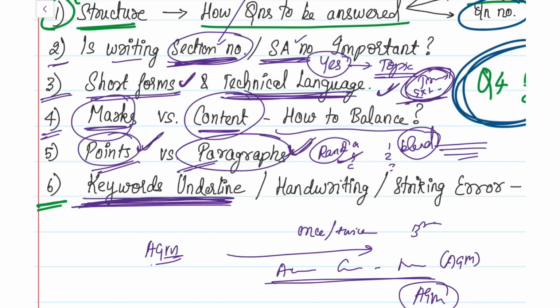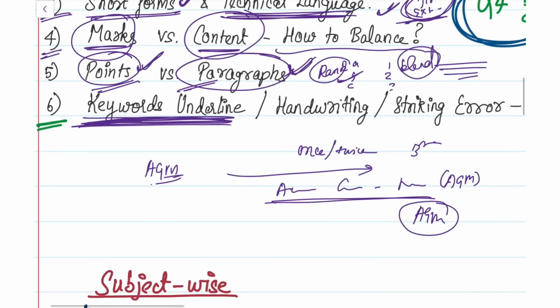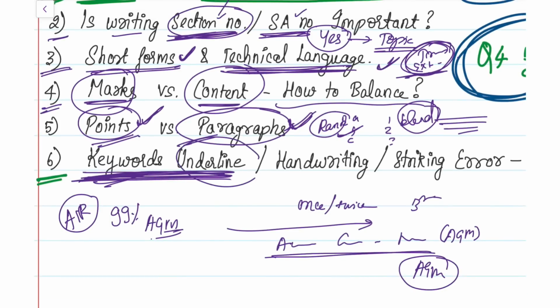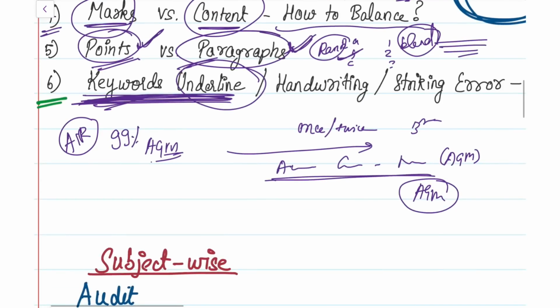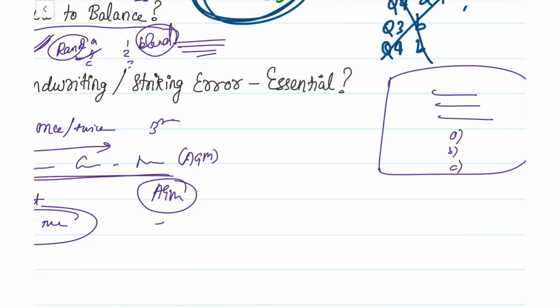It is very, very important. You wouldn't have seen any all India rankers' paper where, almost 99% of the papers have their keywords underlined. So how do you judge whether there is a keyword and what you have to underline? Because this is a very common query, ma'am, which one do we underline and what do we not underline? So what you have to remember is that, suppose the sentence is, my name is Bhavna, for example. Okay, so here 'my' and 'is' are not needed. If you underline 'name' and 'Bhavna', this is important.